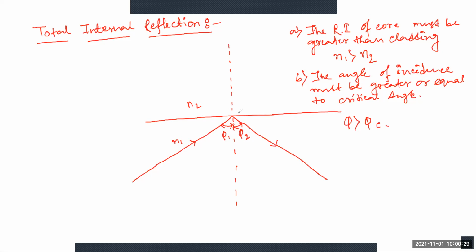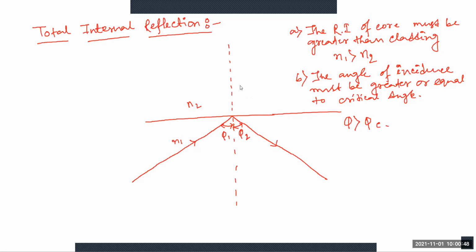So what is Snell's law? I think you know what is Snell's law. I think you don't know Snell's law. Okay. In the next class, I will again discuss what is Snell's law.